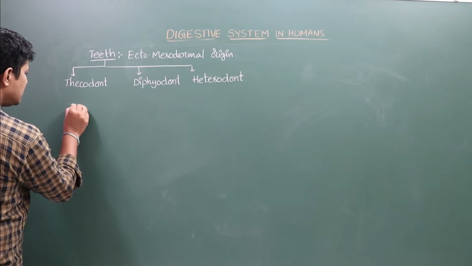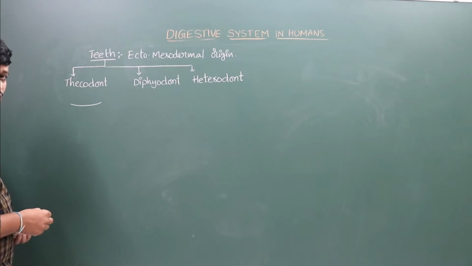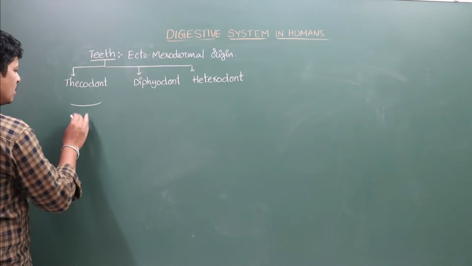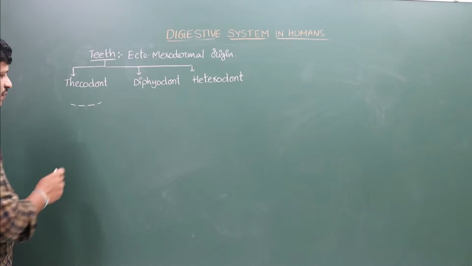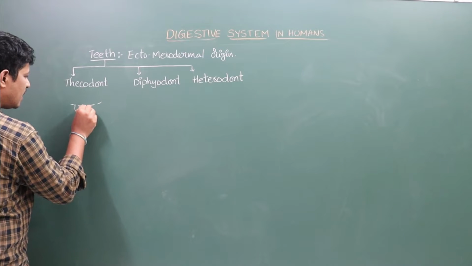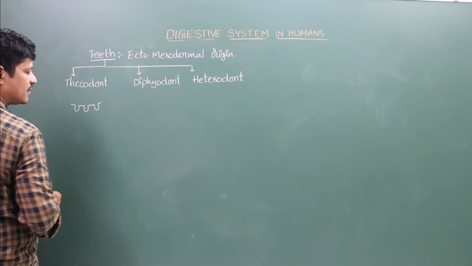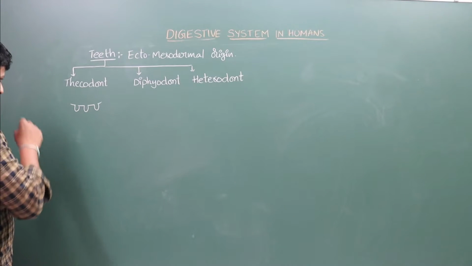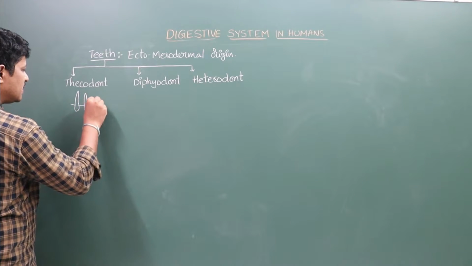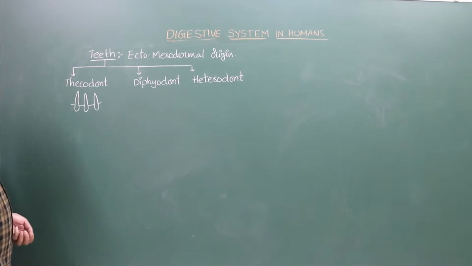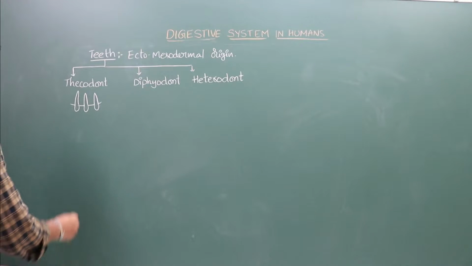Thecodont means, this is the jaw. We have two jaws, upper jaw and lower jaw. Here small pockets are present, and these are the jaw sockets. If the teeth are embedded in the sockets of the jaw, this type of dentition is known as thecodont.